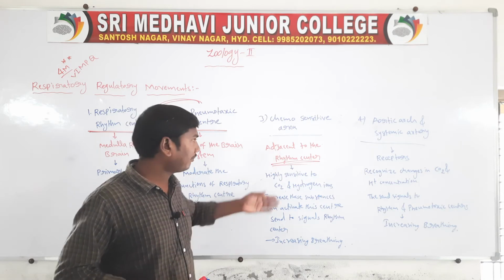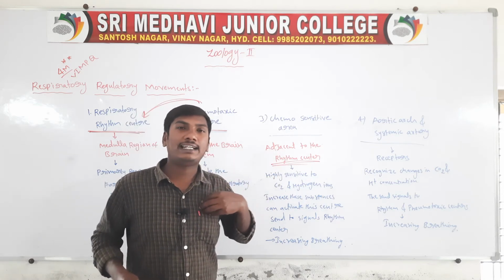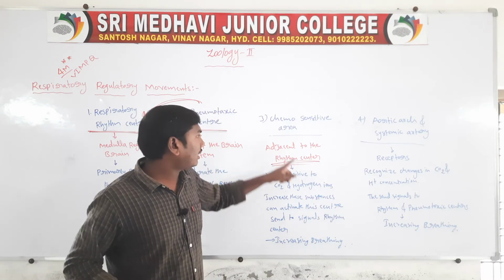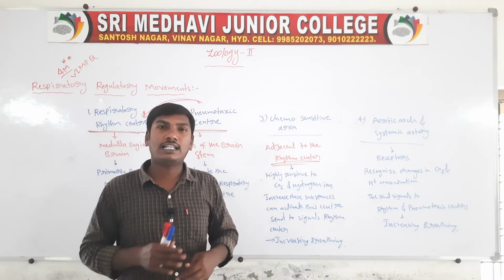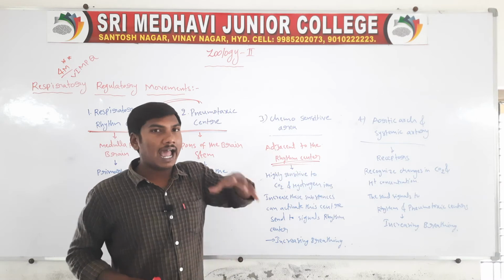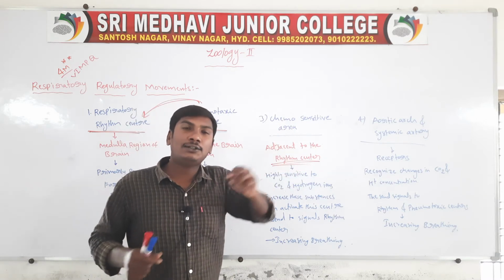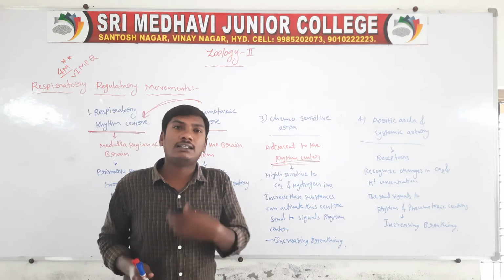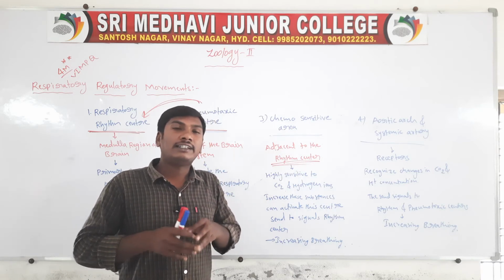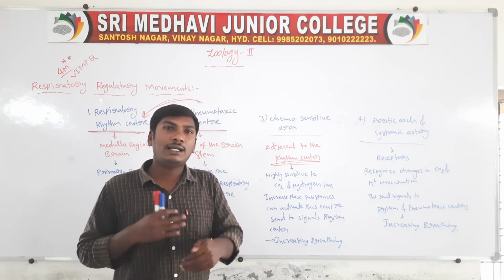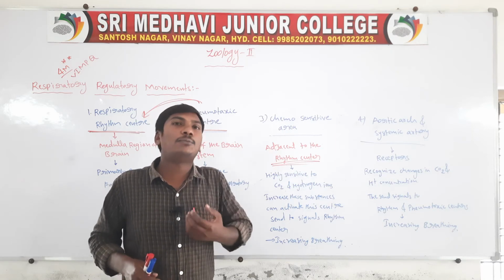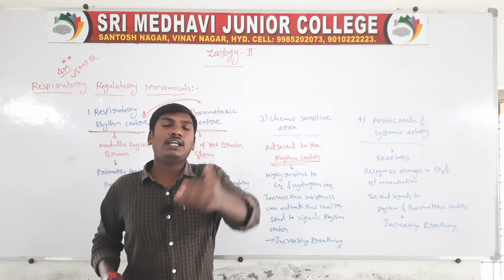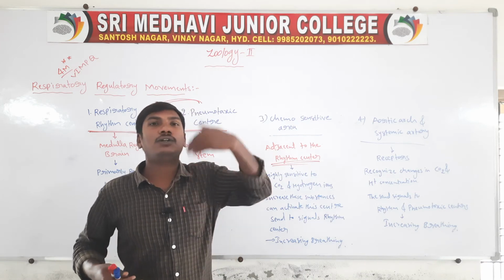Once more, revise. When carbon dioxide and hydrogen ion levels increase in my body, the chemosensitive area is activated and sends signals to the respiratory rhythm center. The respiratory rhythm center increases the breathing, so more oxygen is inhaled into the body and more CO2 goes outside.